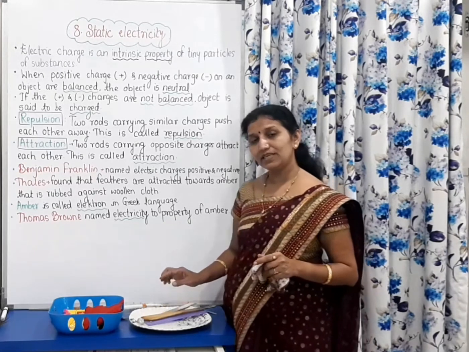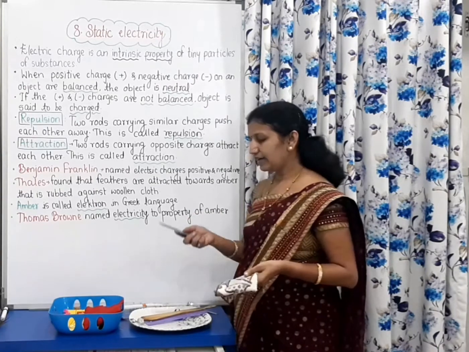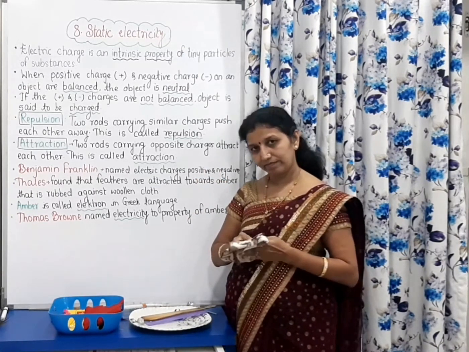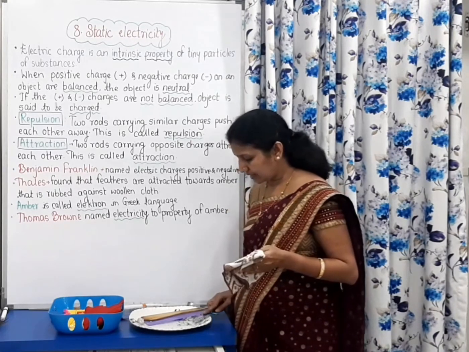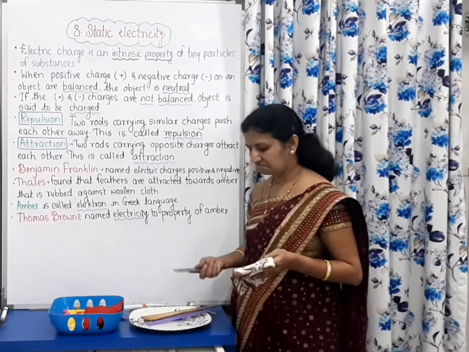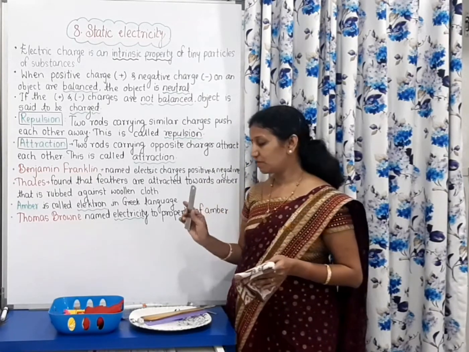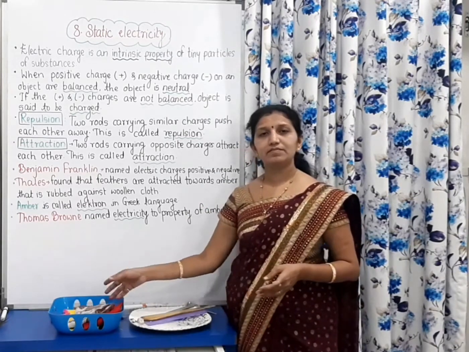It attracts, but this attraction is low here. And if I take this steel scale, rub it and then take it near these small pieces of paper, there is no attraction of the small pieces of paper towards it. Why does this happen?